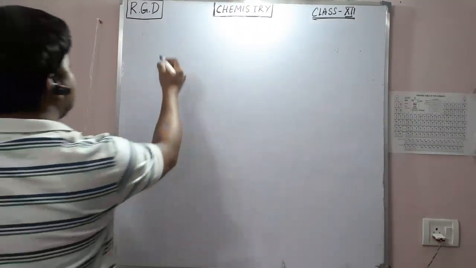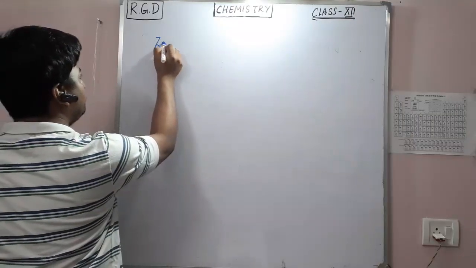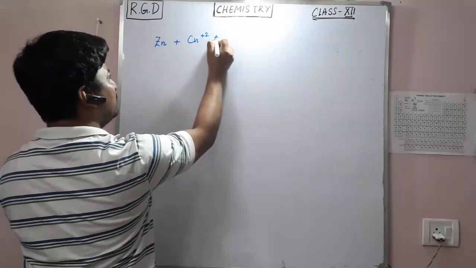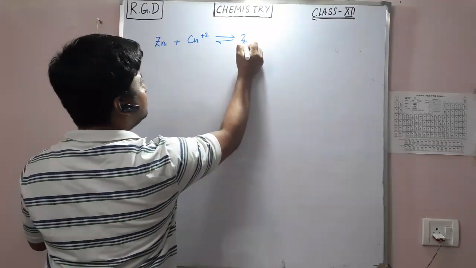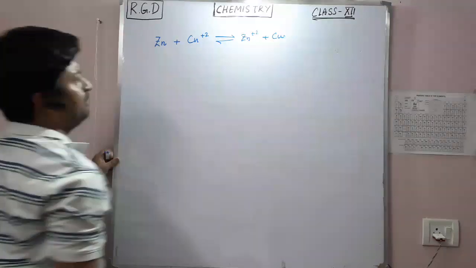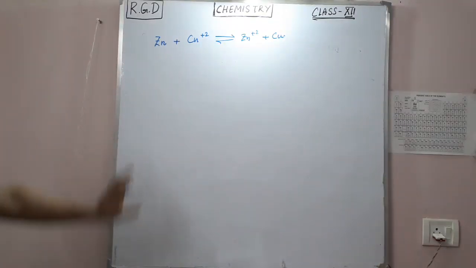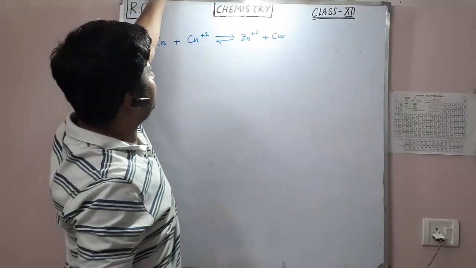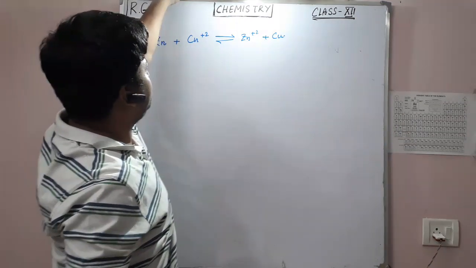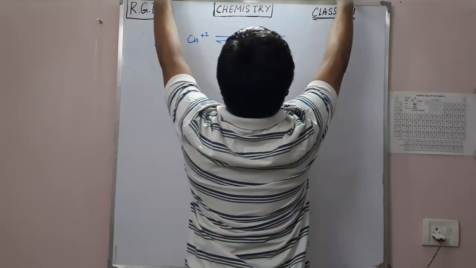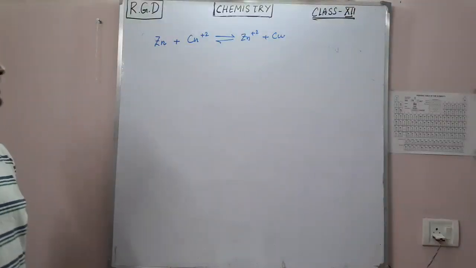Okay. Let's say this one. Same: zinc plus copper plus 2 gives zinc plus 2 plus copper. Let's say you have this reaction. Okay, so this is a galvanic cell reaction.